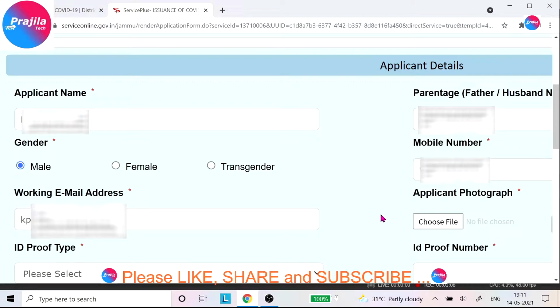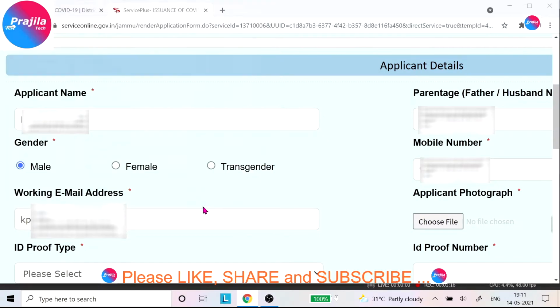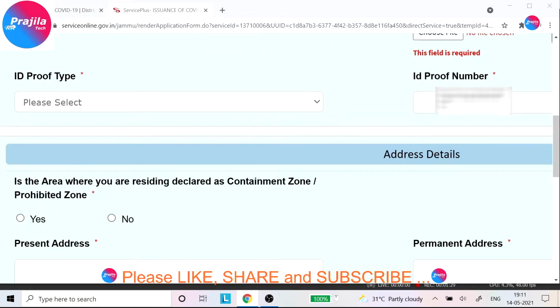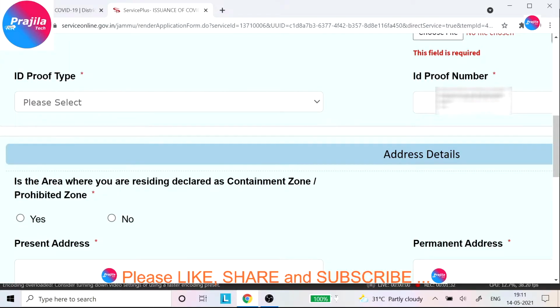Okay, this is the warning. And the mobile number also you have to give properly, otherwise you will not get the communication SMS. Okay, so for the photo, you have to upload your photo here. There is a choose button, you can click it and upload the photo. You can do this on mobile also.